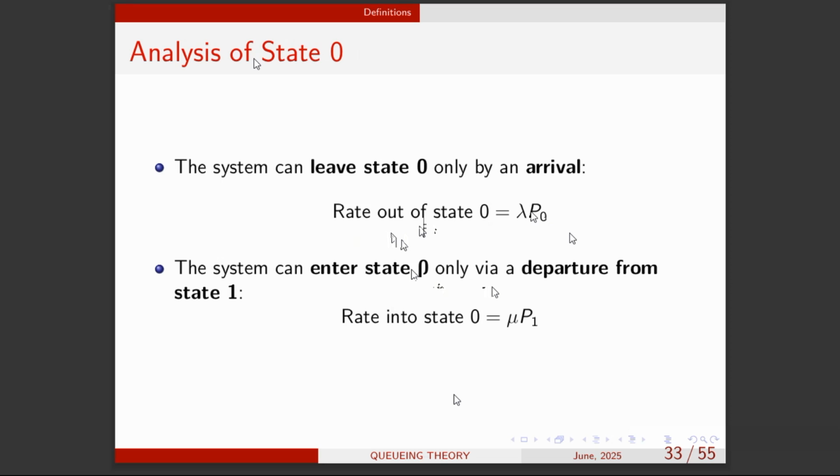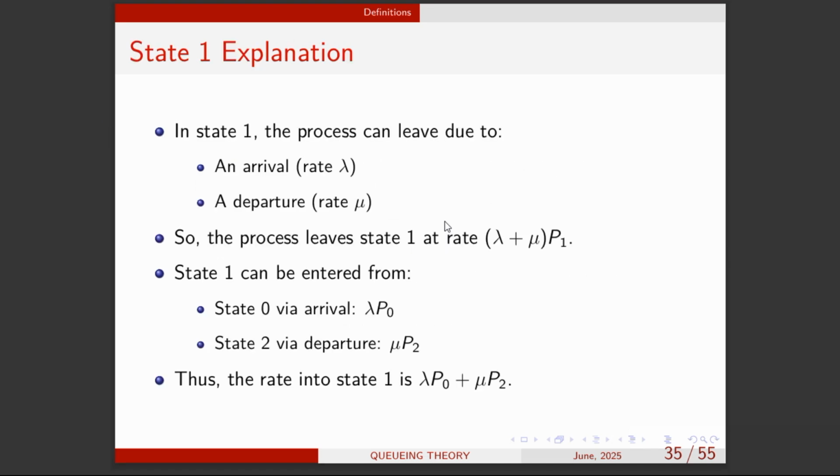Okay, let's look at state 1 analysis. So under what condition can we have one person in the system? We know that this can happen if there's an arrival or a departure. It can be that I've arrived into the system, I'm the first person to come in, nobody was there. So I come with an arrival rate lambda, or there can be two people in the system and one person has been served. Once the person leaves, the service rate is going to be mu, and that will be mu p1.